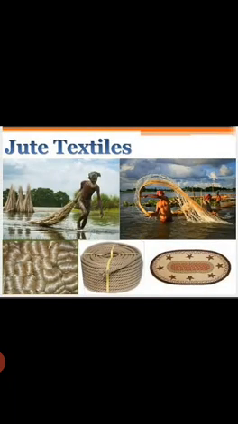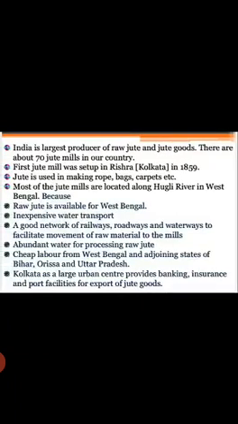Now, next is the jute textile. India is the largest producer of raw jute and jute goods. There are about 70 jute mills in our country. The first jute mill was set up at Rishra, Kolkata in 1859. Jute is used in making rope, bags, carpets, etc. Most of the jute mills are located along the Hooghly River in West Bengal.